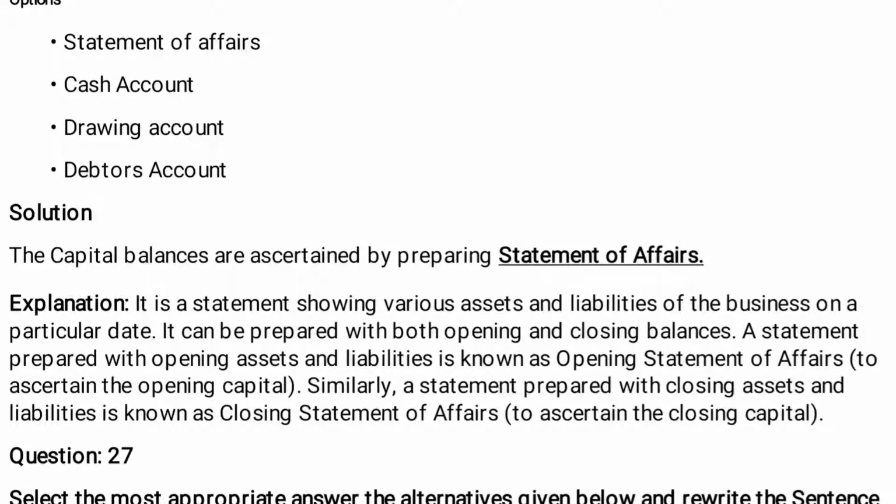The explanation: it is a statement showing various assets and liabilities of a business on a particular date. It can be prepared with both opening and closing balances. A statement prepared with opening assets and liabilities is known as opening statement of affairs. Similarly, a statement prepared with closing assets and liabilities is known as closing statement of affairs.